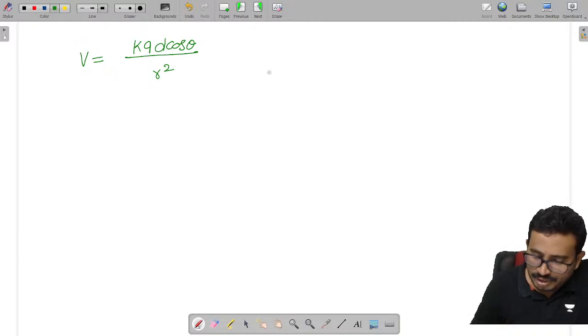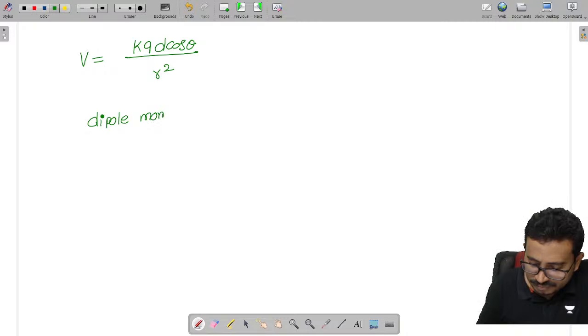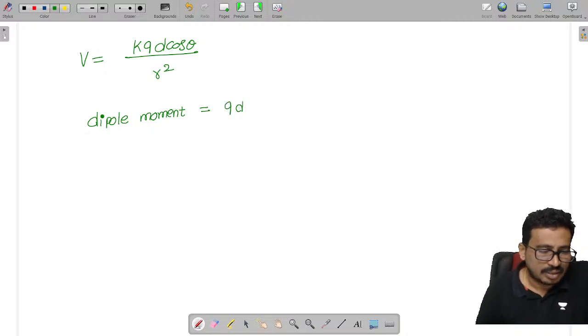Now, here we have a dipole moment, which is given as Q into d, charge into distance of separation.